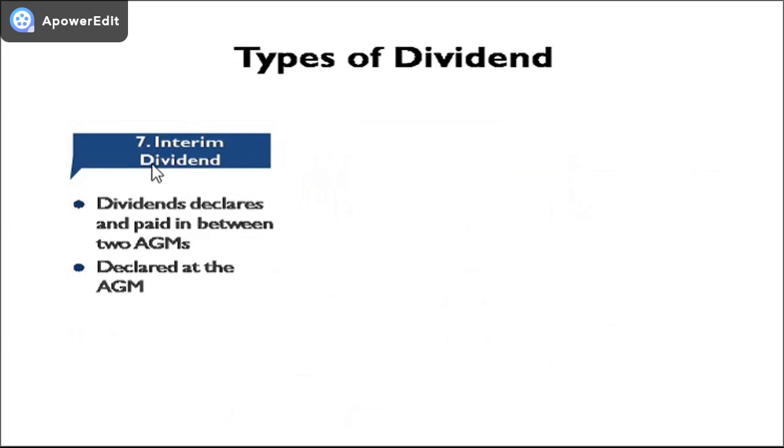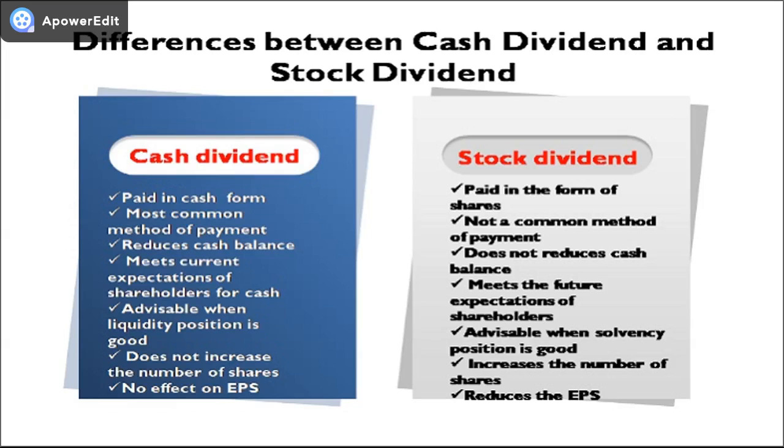And finally, number seven, interim dividend. Interim dividend is the dividend which is declared and paid in between two annual general meetings, and it is declared at the annual general meeting of the company.